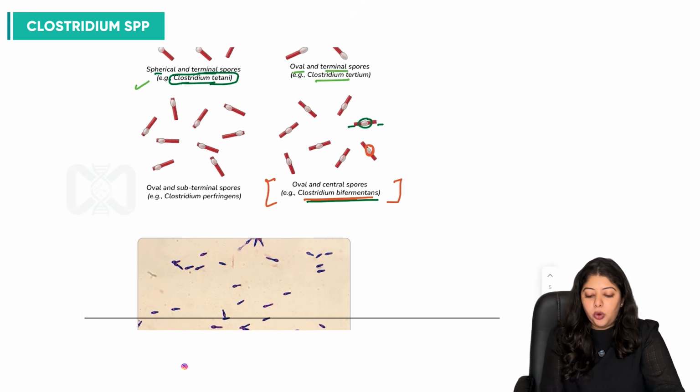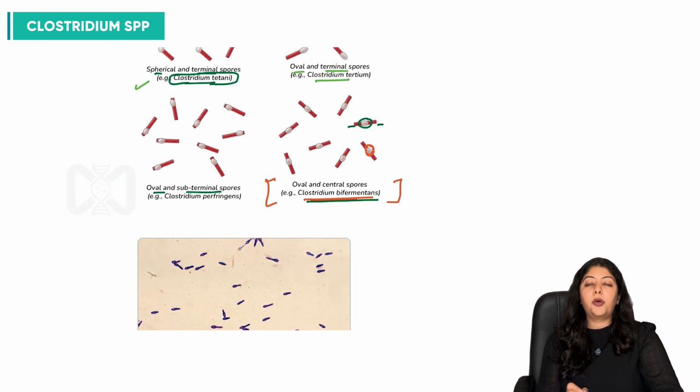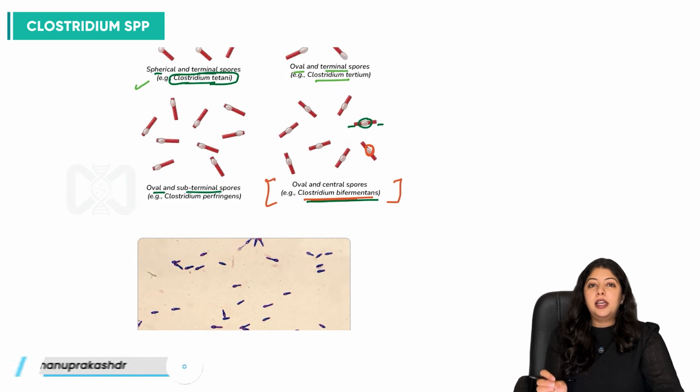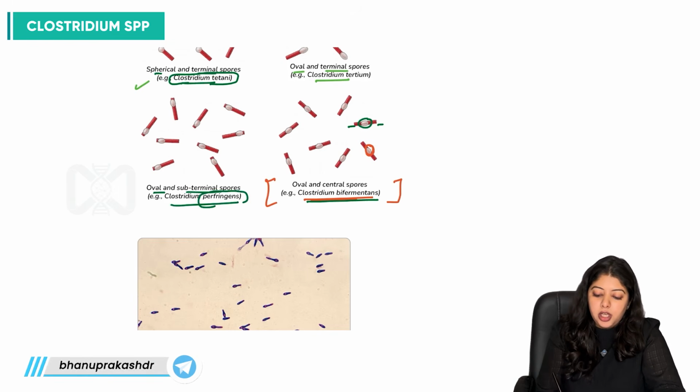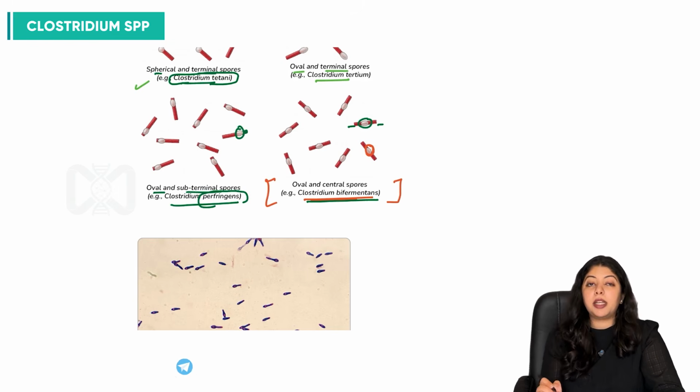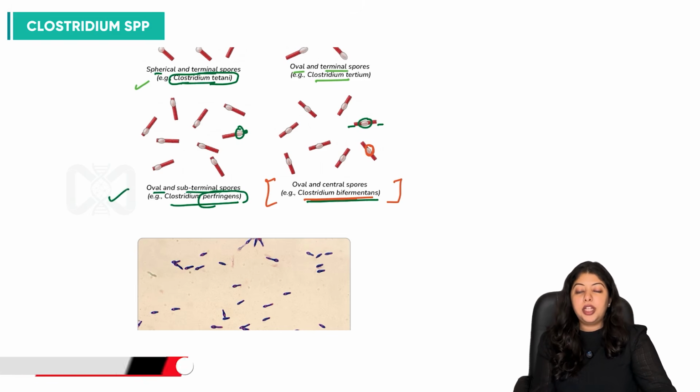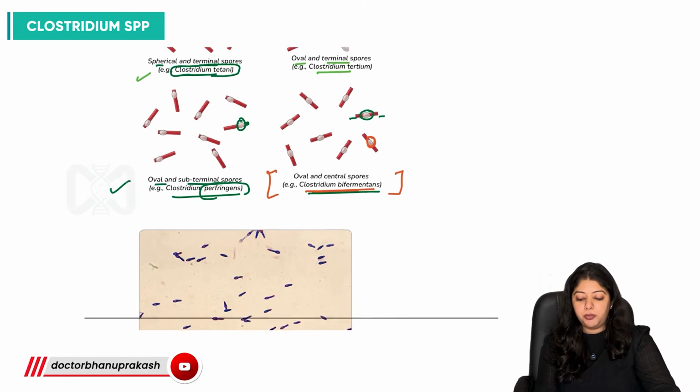And what is that oval and subterminal spore, at the very periphery but not at the end? It is Clostridium perfringens. There is a spore which is present and some part of the bacilli which is remaining, right? So that concludes our Clostridium perfringens or subterminal spore.